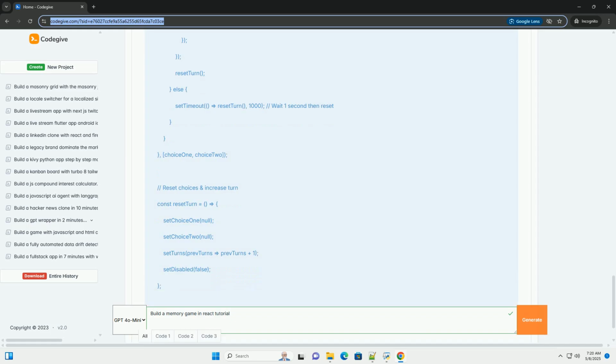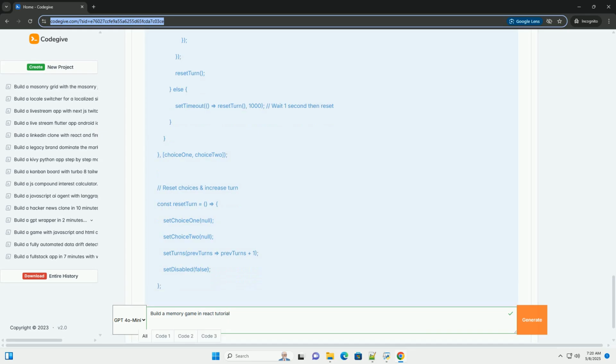Props: props are used to pass data from parent components, App, to child components, Card. This is how the Card component receives the card data, the handleChoice function, and the flipped status. Event handling: the onClick event is used to detect when a card is clicked. The handleClick function is called when the event occurs, triggering the game logic. Conditional rendering: the flipped prop is used to conditionally apply the flipped class name to the card, which determines whether the card is revealed or hidden.